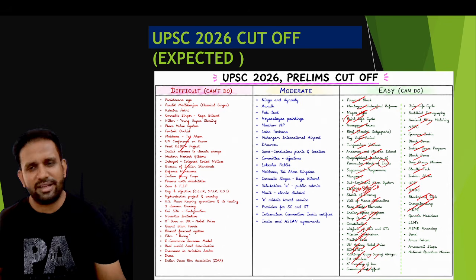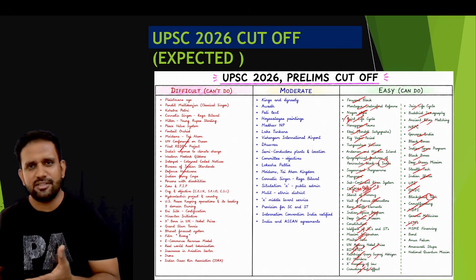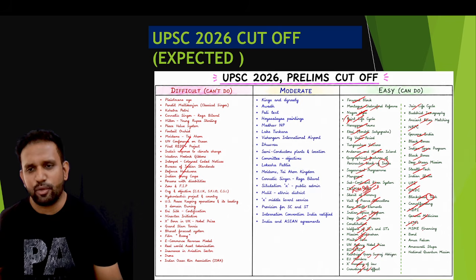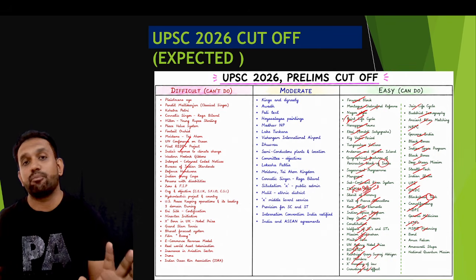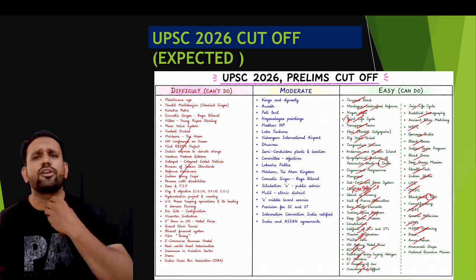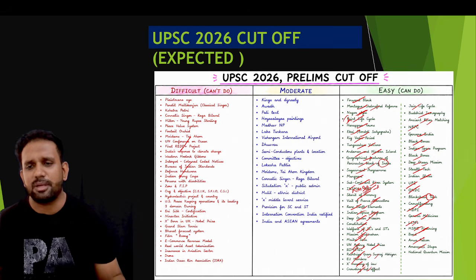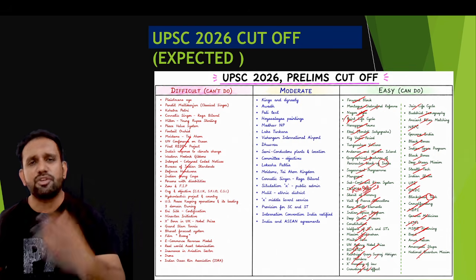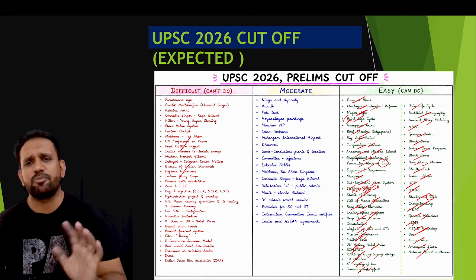Multi-dimensional poverty index, very easy. Generic medicines, we have studied in biotechnology. Large language models, like vernacular, and we are having AI also. MSME financing, MSME is very important for export and employment. We have learned a lot, that's why we should know about it. What is a bond? Very easy. Amur Falcon, many times asked in previous year examinations. Amravati Stupa, many times asked in previous years. National Quantum Mission, with regard to science and technology, some 10 missions are there. I am expecting that you would have studied.